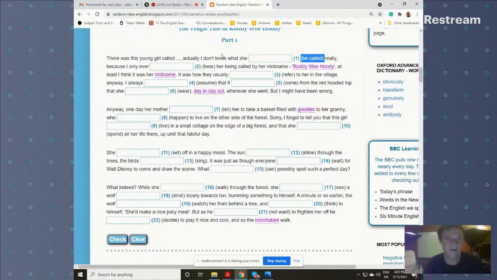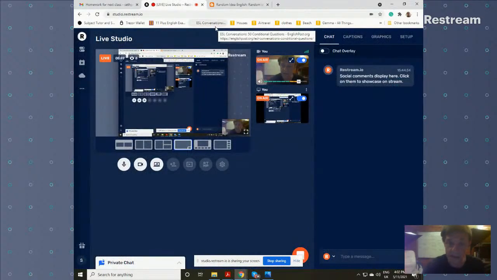So please understand that many times in English, you do have two options available. Here is a good example. We could use past simple, but we could use past perfect as well. Roald Dahl happened to use past simple, "I only ever heard," but that doesn't mean that he couldn't have chosen past perfect. He could have chosen past perfect here.